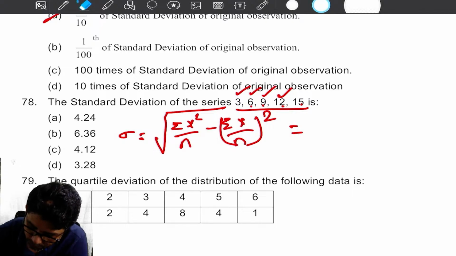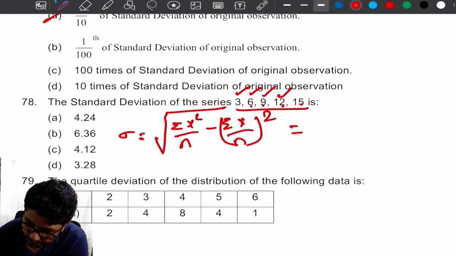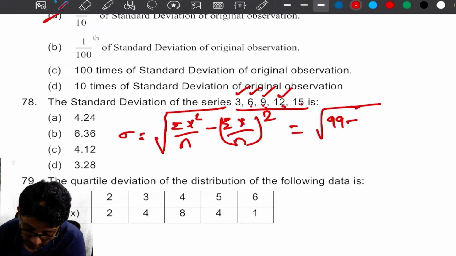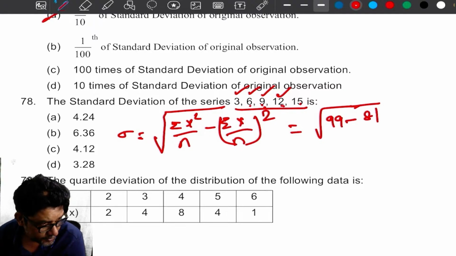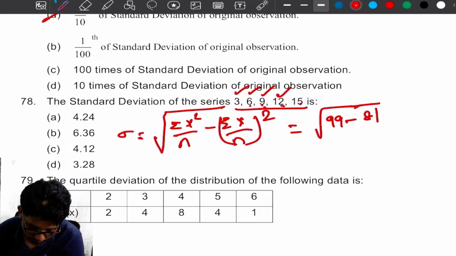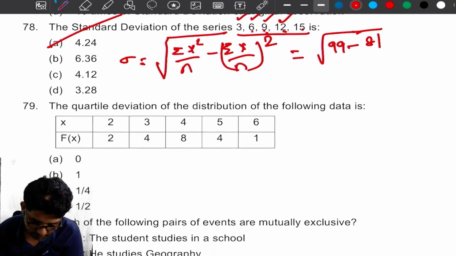Okay, 495, sorry. 495 divided by 5 is 99, minus 81, since 45 by 5 is 9 and its square is 81. So 99 minus 81 is 18, and its square root is 4.24. Option B. Option A, sorry.